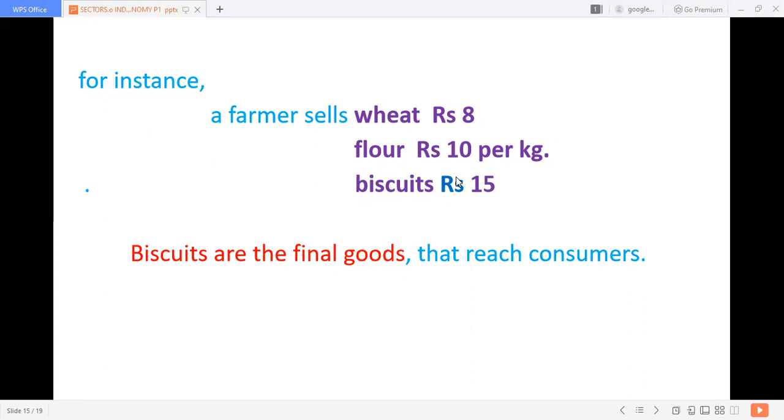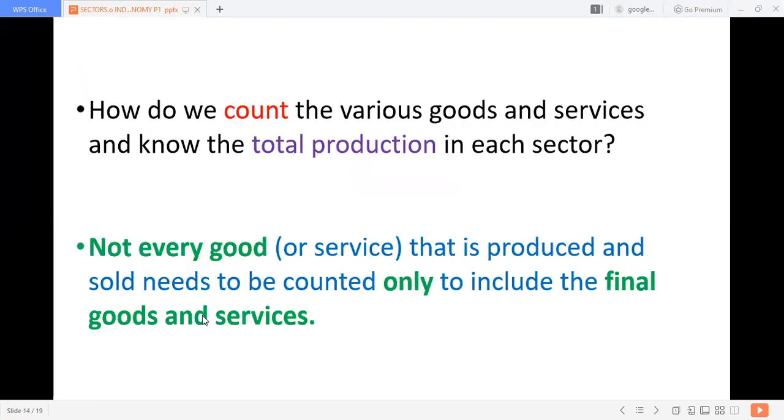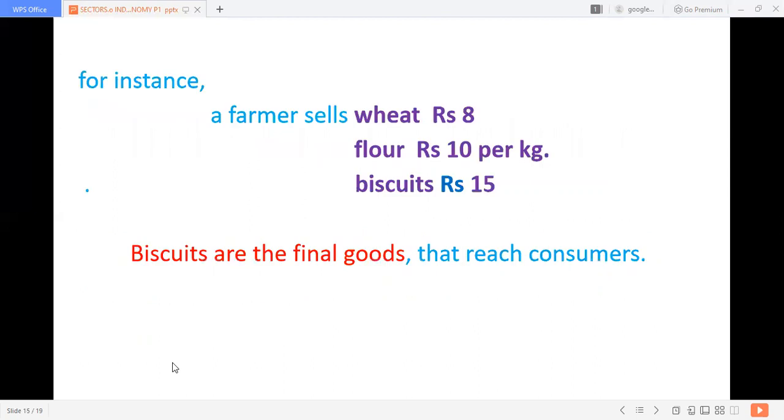So which one will you add? The value of wheat, or the value of flour, or the value of biscuits? Here you will have a doubt. Here the wheat and flour are considered intermediary products. We have to add only the value of biscuit, that is, the final goods and services. Not every good that is produced and sold, only the final goods and services, that is the value of biscuit, not wheat and flour.